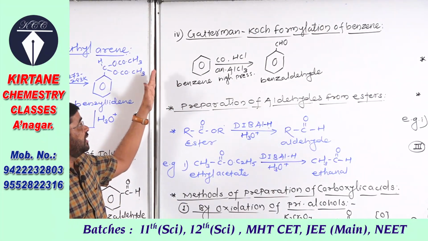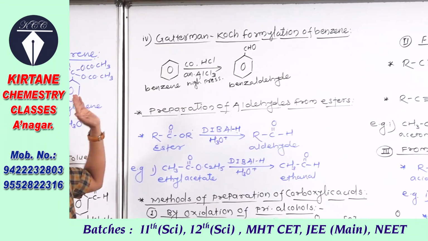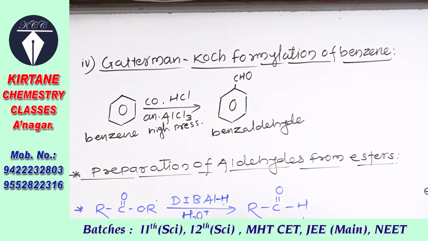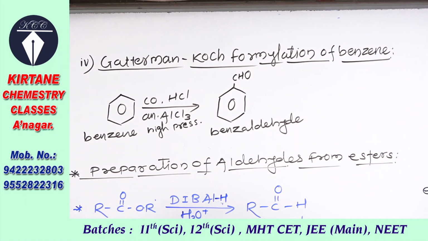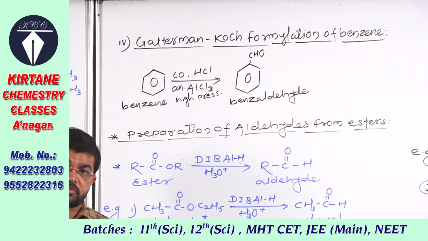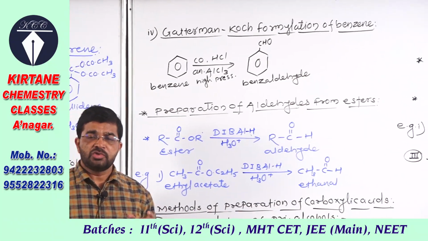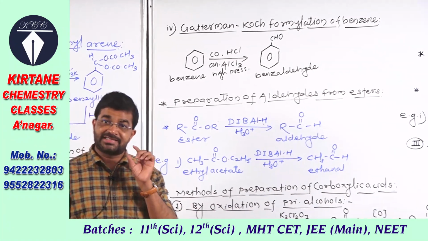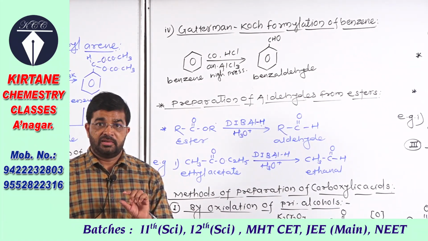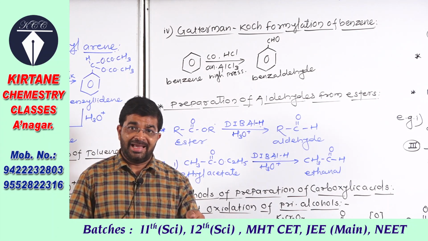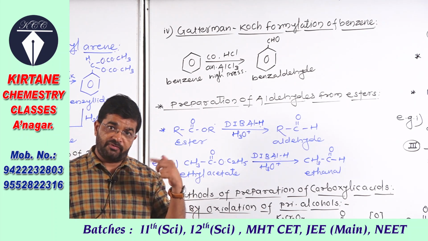Okay, see the next reaction to prepare benzaldehyde, that is preparation of benzaldehyde from benzene, an aromatic compound. It is also a hydrocarbon, but this is a name reaction, the Gattermann-Koch formylation. So what is formylation? CO, carbon monoxide, is introduced into benzene in the presence of acid.